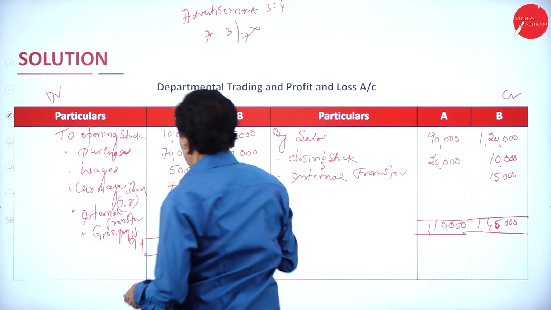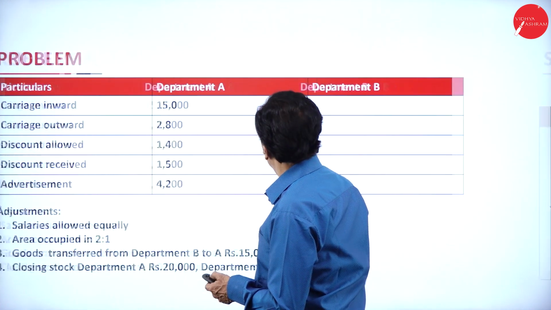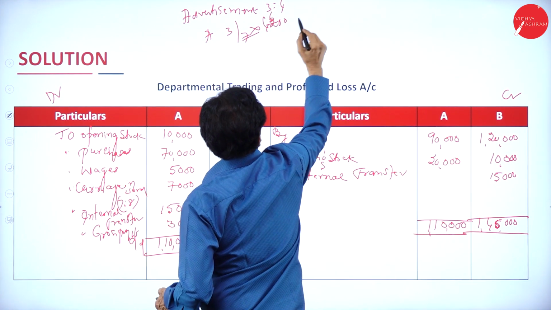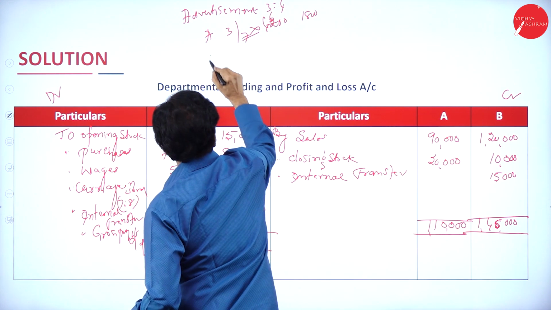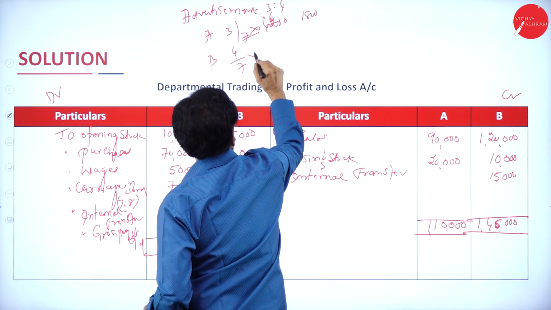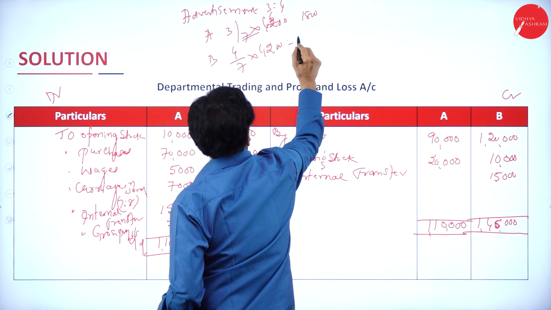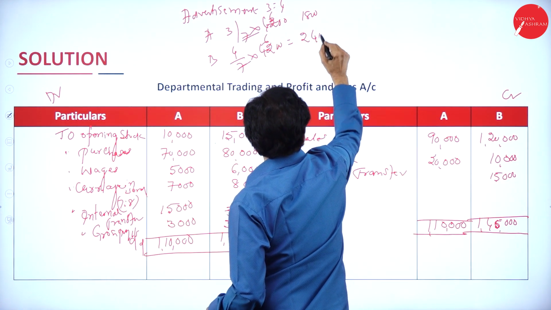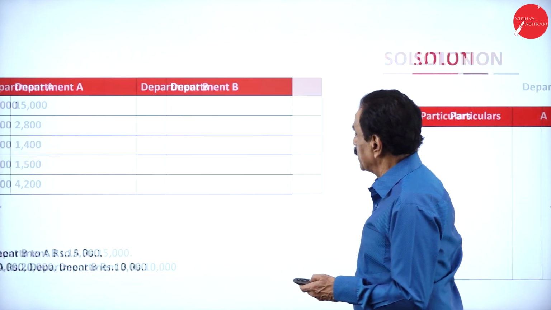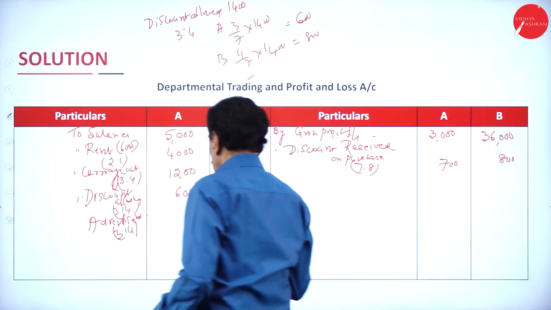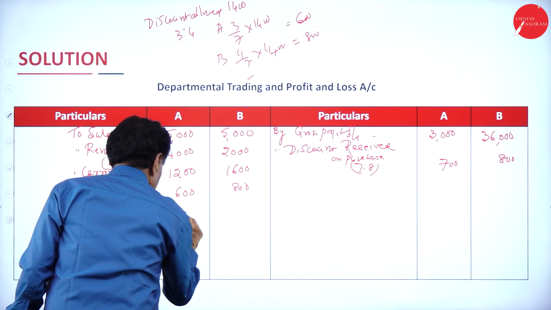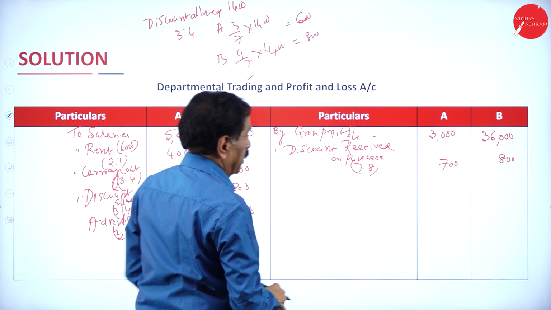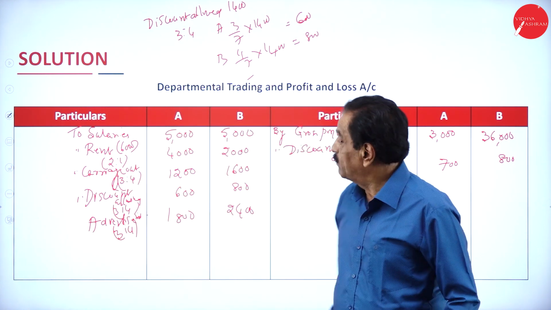3/7 into 4,200, 1,800. B, 4/7 into 4,200, 2,400. So 1,800, 2,400, 1,800, 2,000 on sales. Now you look after which side is more.